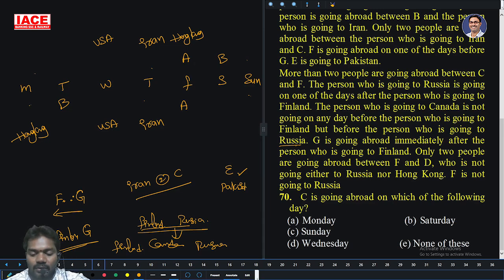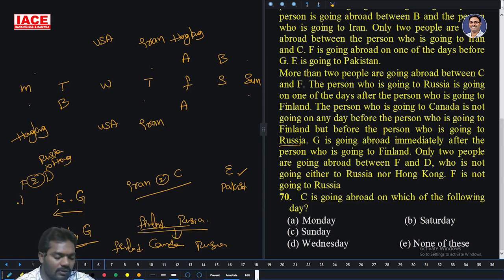Only 2 people are going abroad between F and D. So only 2 people are between F and D. D is not going to either Russia or Hong Kong. So D is not Russia, and D is not Hong Kong. F is not going to Russia. So F is also not going to Russia.